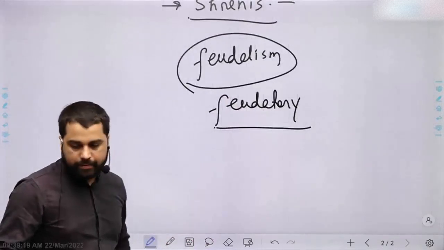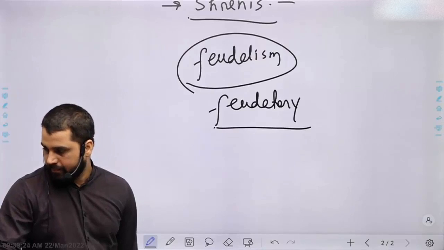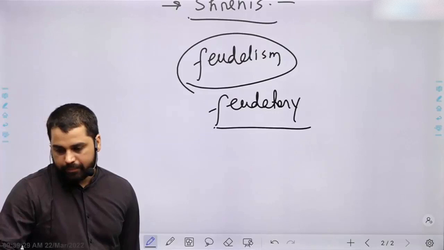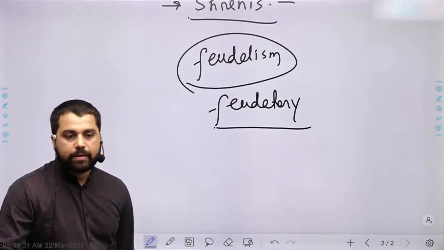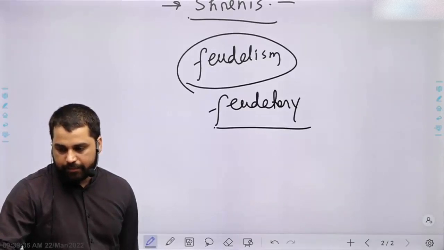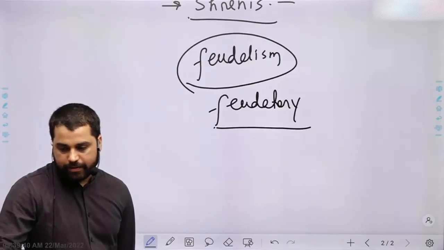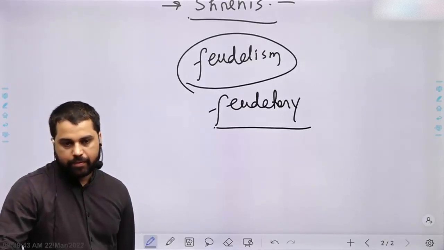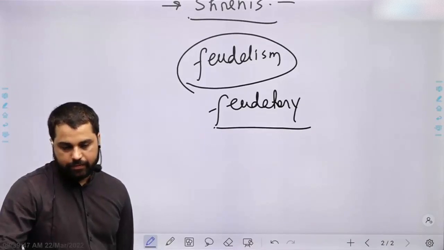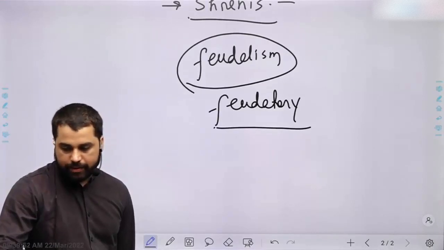In the next bullet point write, fiscal and administrative concessions were given to priests and administrators.